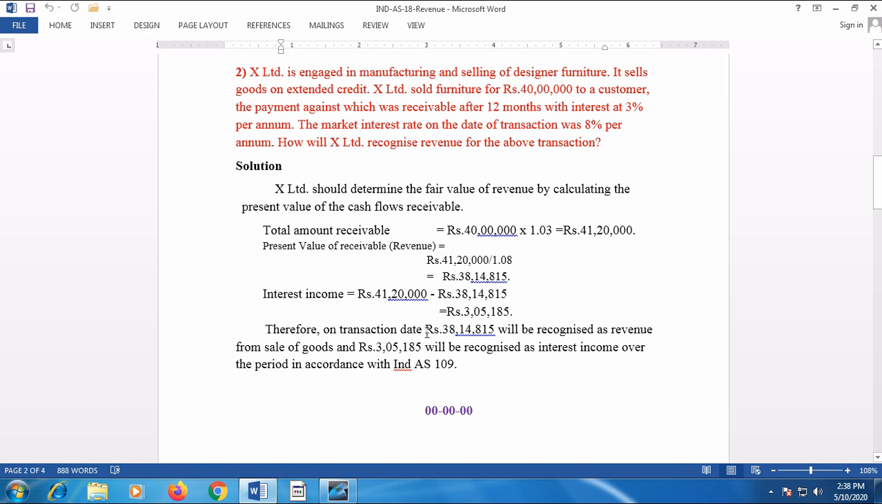Therefore, on the transaction date, rupees 38 lakh 14,815 will be recognized as revenue from sale of goods, and 3 lakh 5,185 will be recognized as interest income over the period in accordance with Ind AS 109.